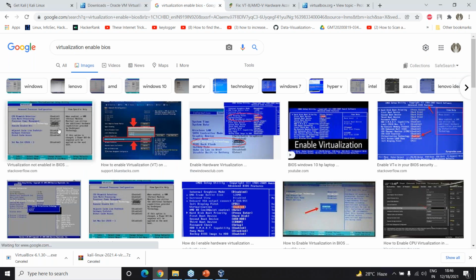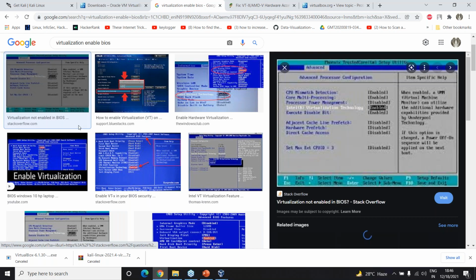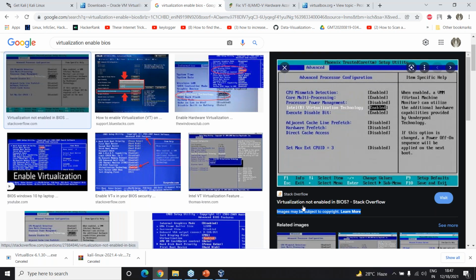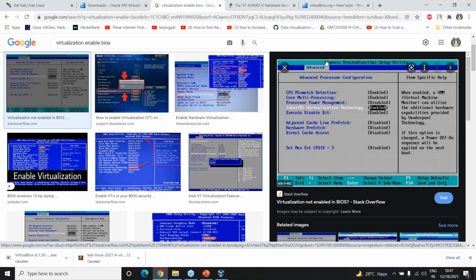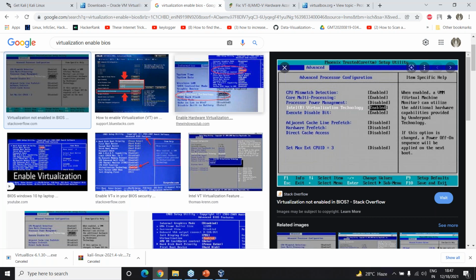So how to enable virtualization? First of all, if your system has an Intel chip, then you will have Intel Virtualization Technology. By default, it is going to be disabled. You have to turn it to enabled. Once this is enabled, where do we get this? What is the screen?